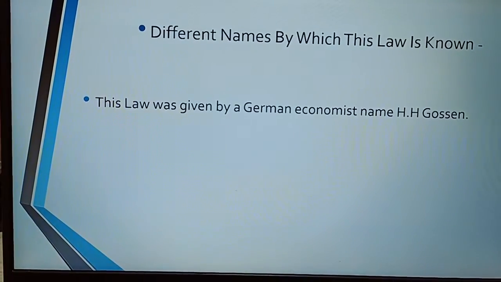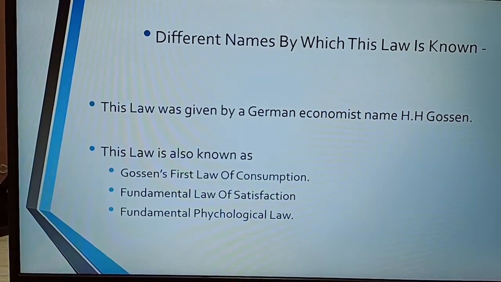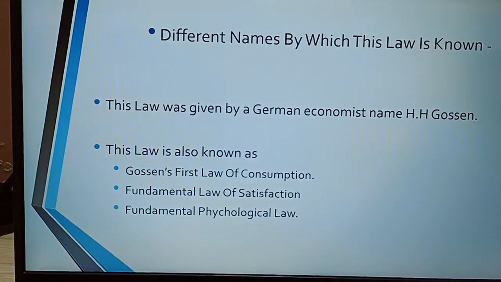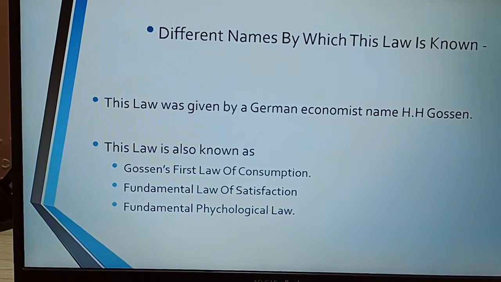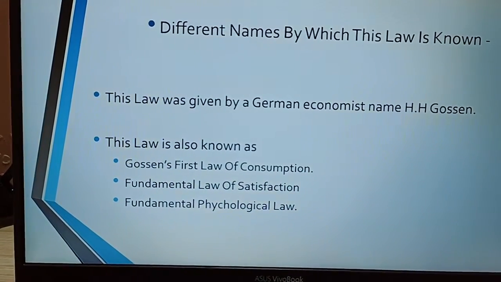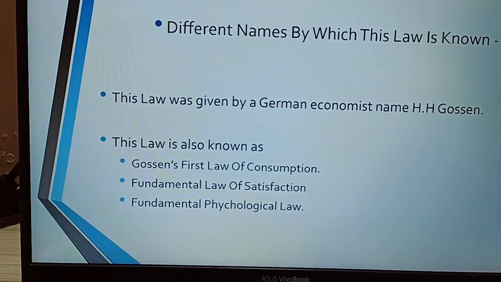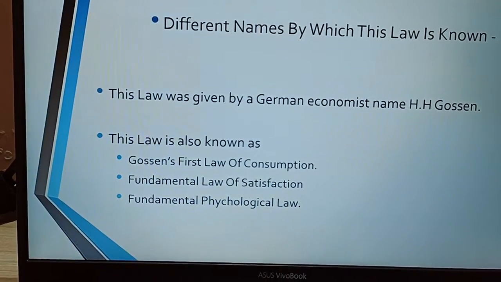Today we are going to discuss the law of diminishing marginal utility. There are different names by which this law is known. This law was given by a German economist named H. Gossen. Hence, this law is also known as Gossen's first law of consumption, or fundamental law of satisfaction, or even fundamental psychological law.